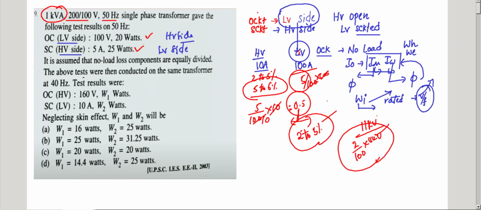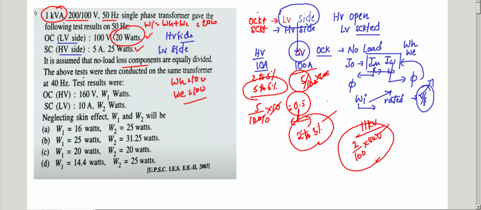If you keep the concept in mind, the matter is over. Okay, it is assumed that the no load loss components are equally divided. What is given? No load loss components. So what is no load loss? Iron losses. What is iron loss? Hysteresis plus eddy current losses. This totals 20 watts. That means hysteresis loss is 10 watts and eddy current loss is 10 watts.